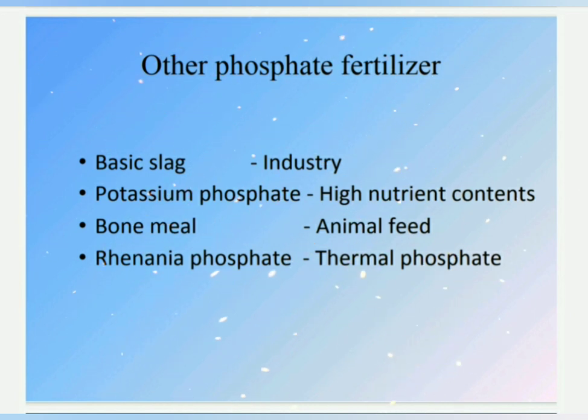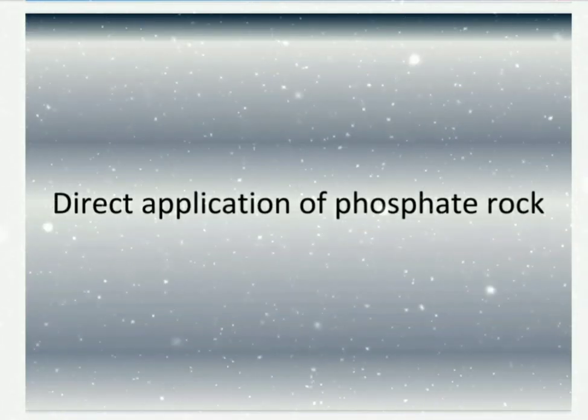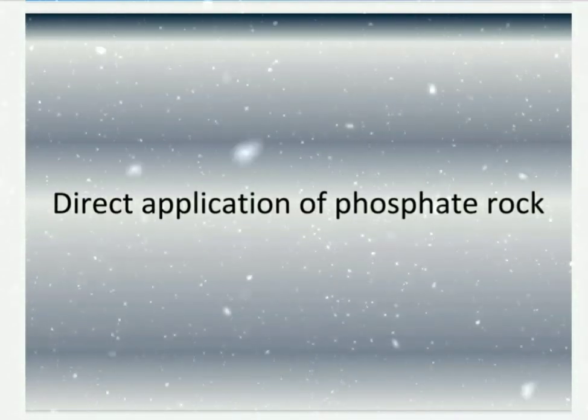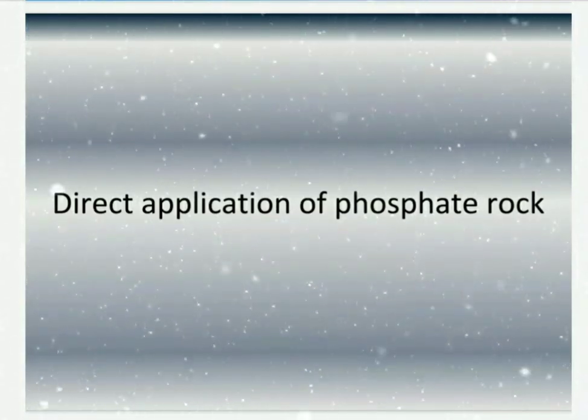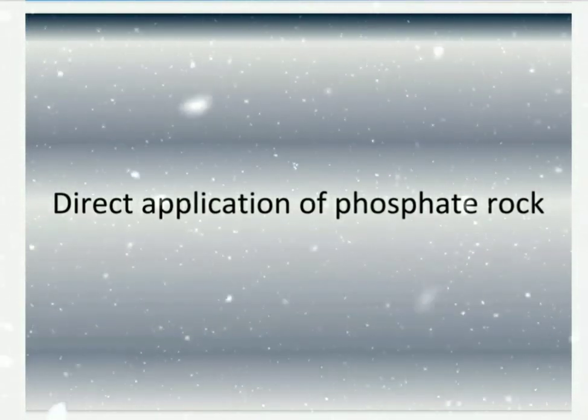Rhenania phosphate. It is a thermal phosphate made from a mixture of rock phosphate, sodium carbonate and silica. Direct application of phosphate rock: application of rock phosphate to soil. It is an old practice in many countries, but it is only suitable for acid soil.